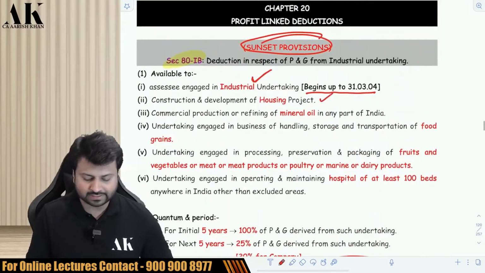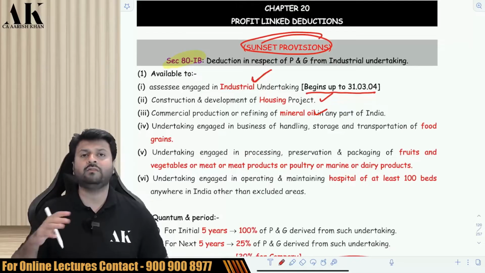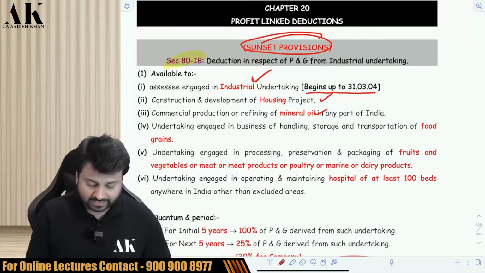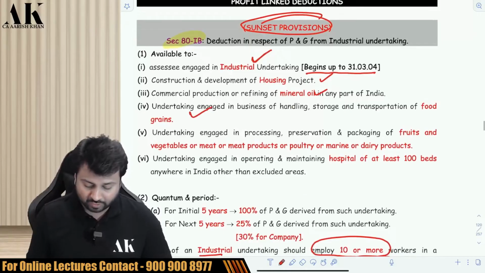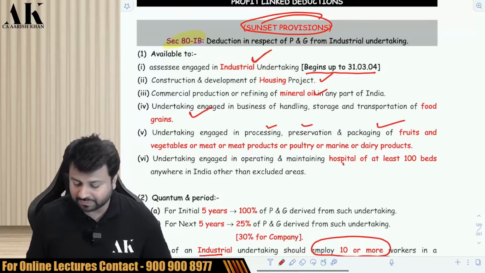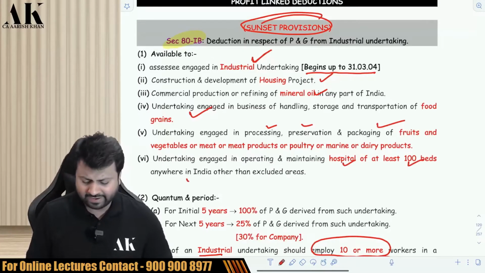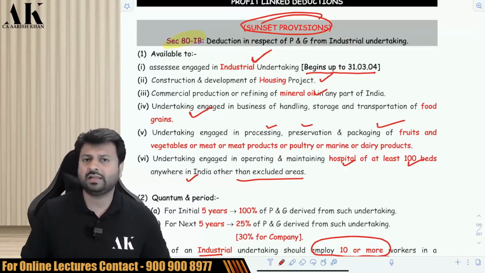Then the second business is housing project, construction and building housing project. Third one is commercial production or refining of mineral oil at any part in India. Then the business of handling, storage and transportation of food grains. Then the business of processing, preservation, packaging of fruits, vegetables, meat or meat products, poultry, marine, dairy products. And last but not least, you have to make a hospital of at least 100 beds anywhere in India, excluding certain areas which the government has notified to be excluded.